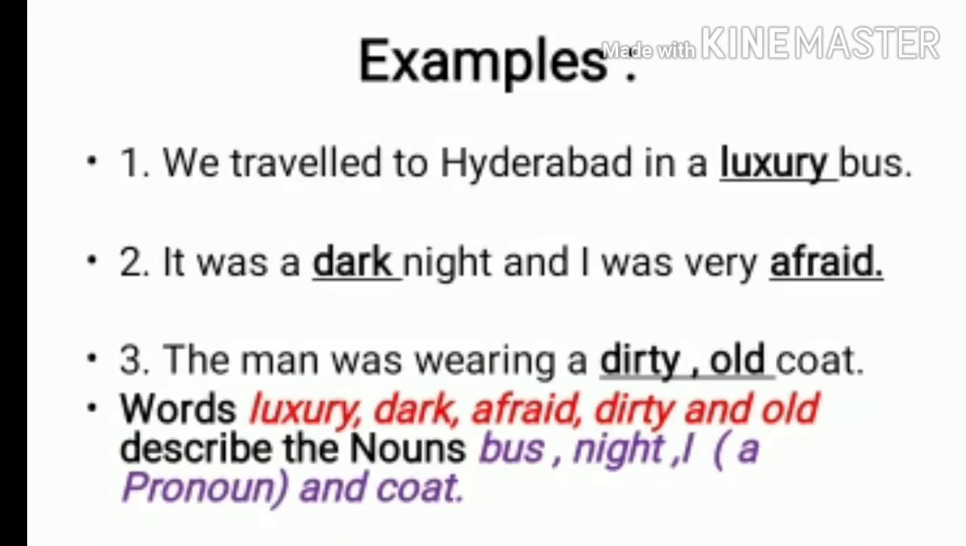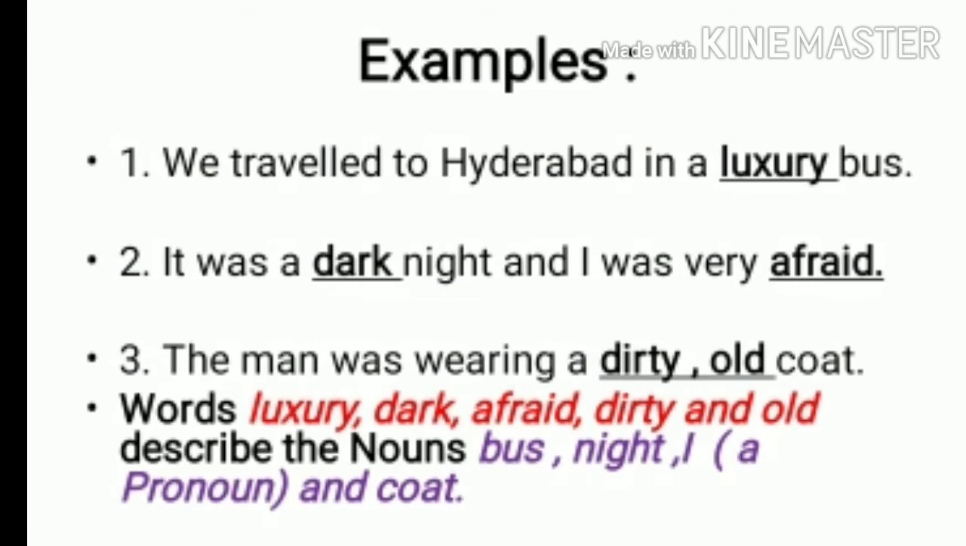For examples, first one, we traveled to Hyderabad in a luxury bus. Second, it was a dark night and I was very afraid. Third one, the man was wearing a dirty old coat. So the words luxury, dark, afraid, dirty and old describe the nouns bus, night and I. I is what here? It is a pronoun, and it also describes coat. So we say that these words luxury, dark, afraid, dirty and old are all adjectives because they are saying something